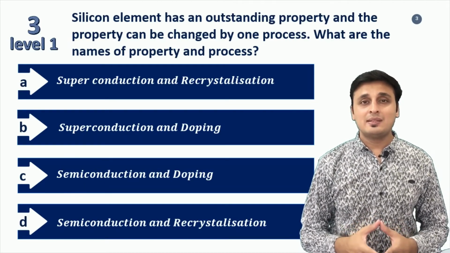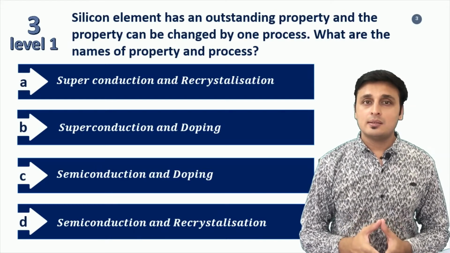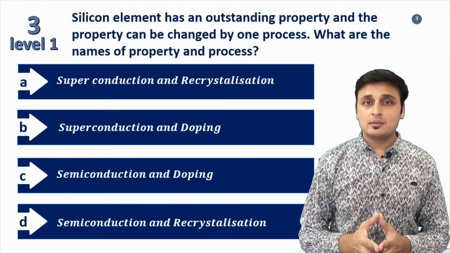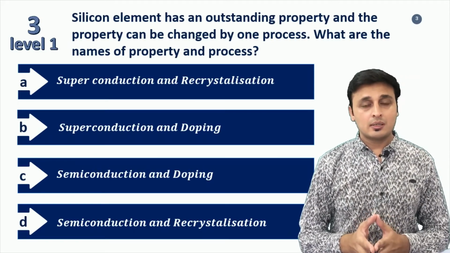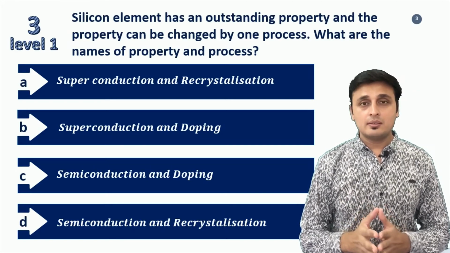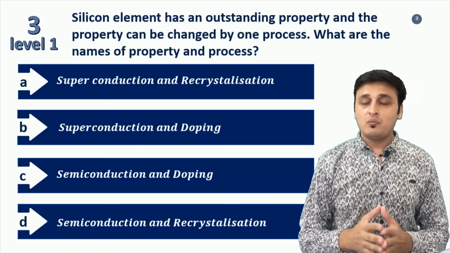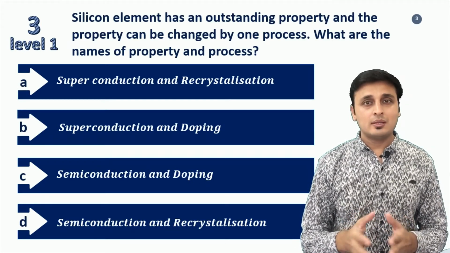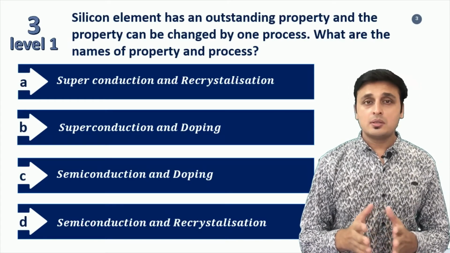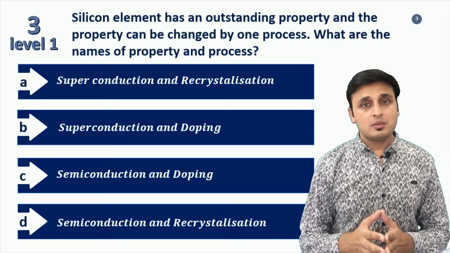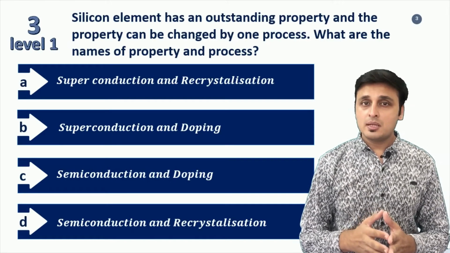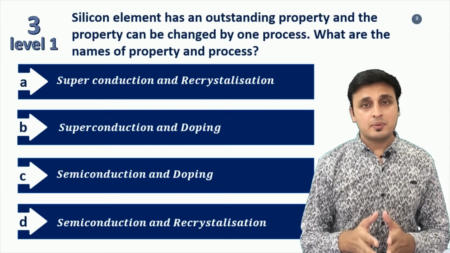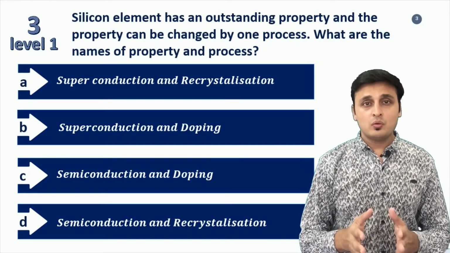Superconduction means an element has extensive power to conduct electricity. Semiconduction means the element does not have much power of conducting electricity. However, the element can conduct electricity when the intensity of electricity is raised. Doping is the phenomenon where the element can be mixed with other elements to increase or decrease or modify the electric conductivity. And recrystallization is the process by which a compound can be converted to the pure compound by crystallization and recrystallization, by heating and cooling the solution of the compound. So this is all about the four different words.